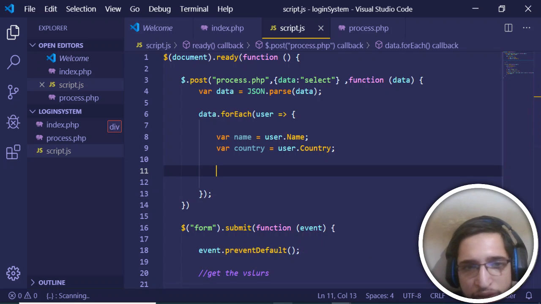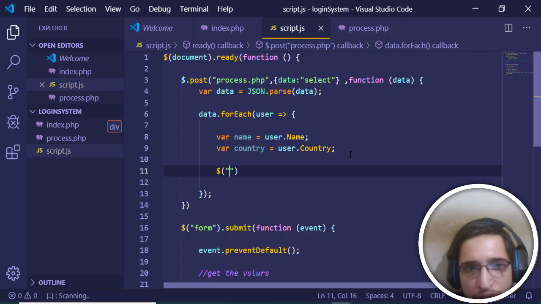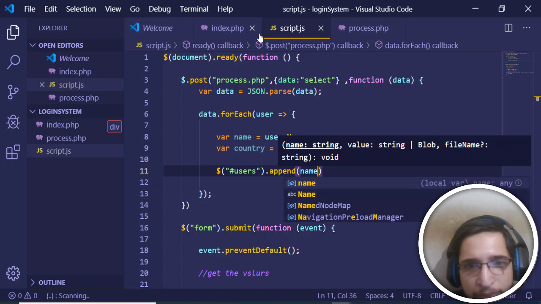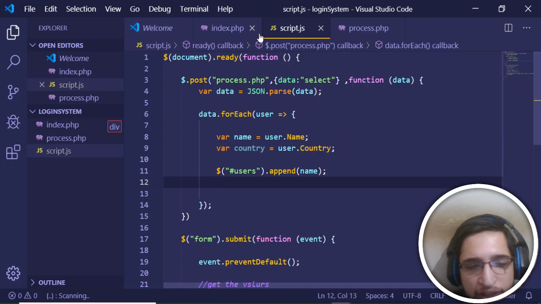And now we just need to add this. Adding it is very easy. We will be appending it by the ID that we have given, which is users. So users.append, first I will append the name, and then I will append the country.